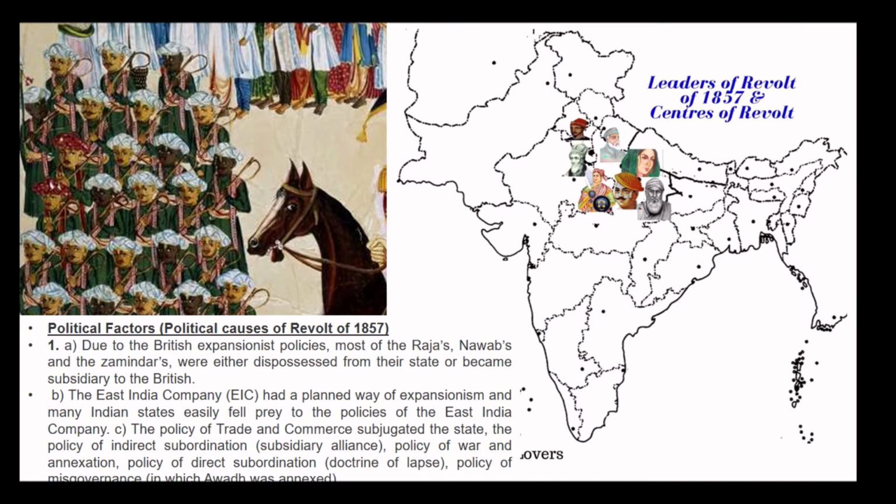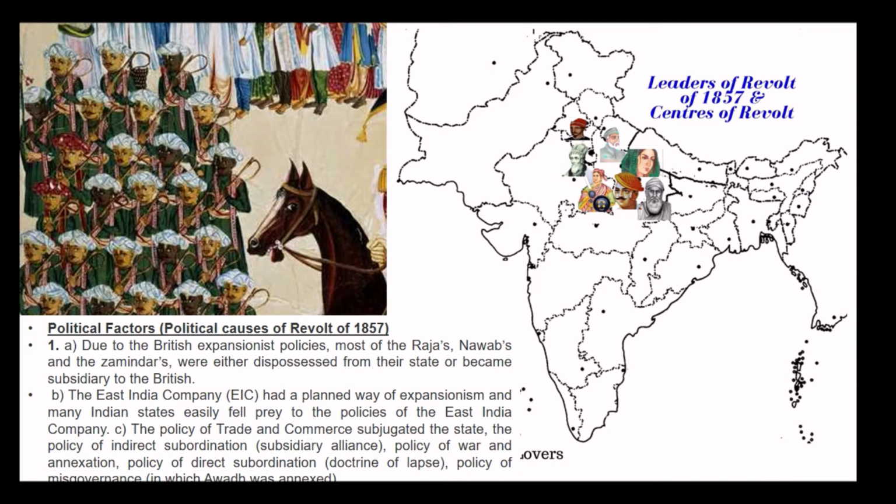The East India Company had a planned way of expansionism, and many Indian states easily fell prey to the policies of the East India Company. So, the East India Company planned and targeted the Indian Rajas and Nawabs. Easily, they became the targets and the Company was able to expand the kingdom.